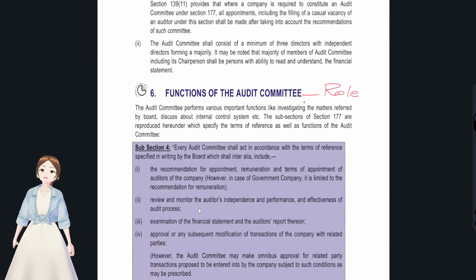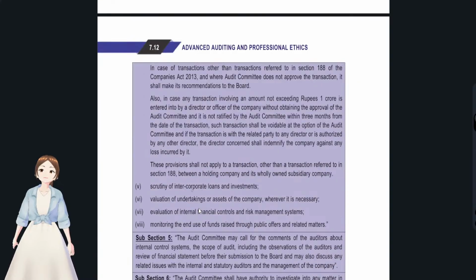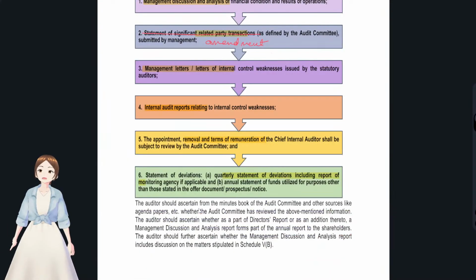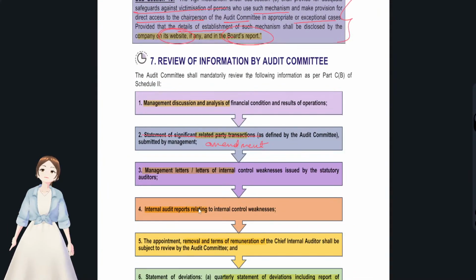And with regards to the role, functions of the audit committee, same as roles. See, examination of financial statements and checking the auditor's performance, appointment, remuneration, and with regards to any kind of scrutiny of intercorporate loans, valuation of undertakings, internal financial controls, all these things have been repeated, right? And that's it. And the whistle blower mechanism also we have checked. And this is the mandatory review by the audit committee we have discussed in our question discussion, right?